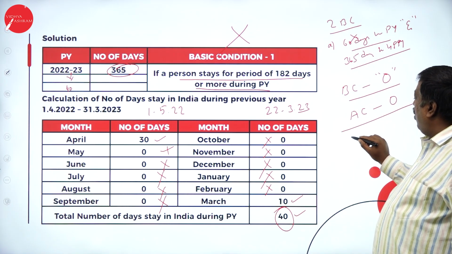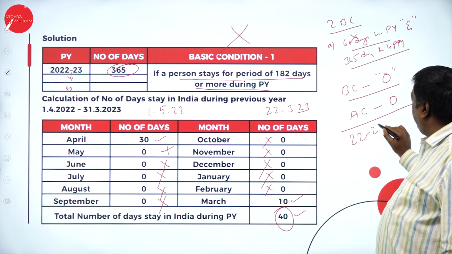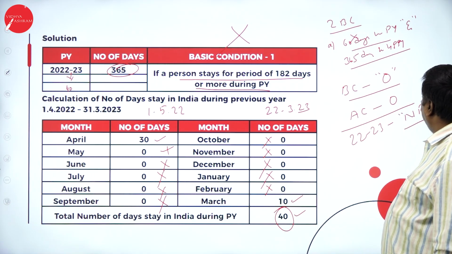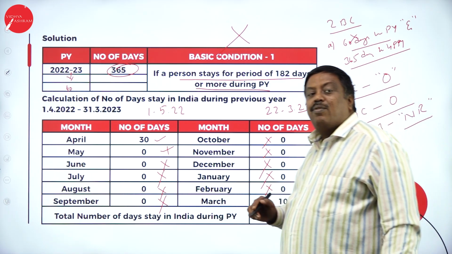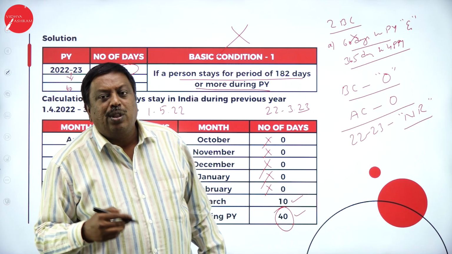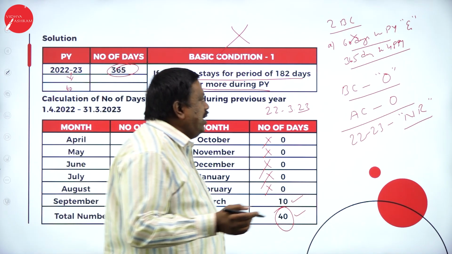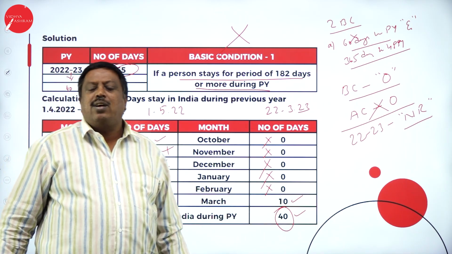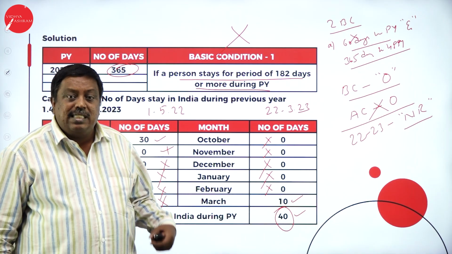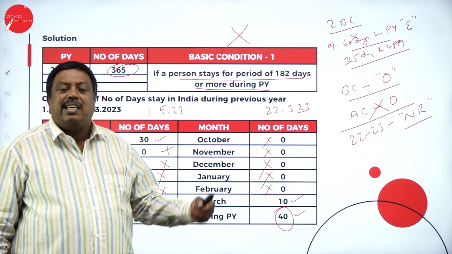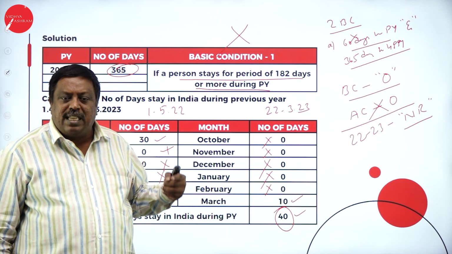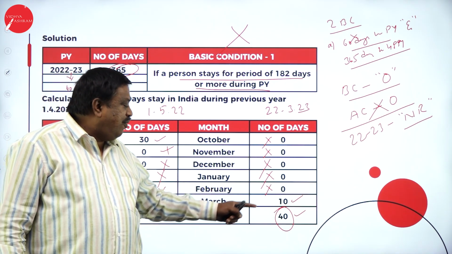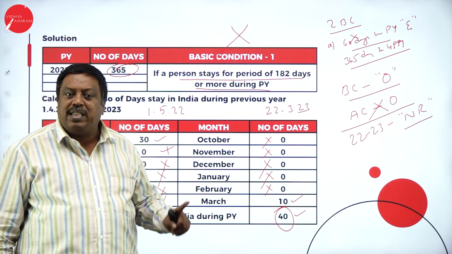And here, for 2022-23, my residential status is non-resident because I have not satisfied both the basic conditions. So there is no need to verify the additional condition here, and they're going to declare that the assessee has not satisfied both the basic conditions in 2022-23 by staying only for a period of 40 days during the previous year.